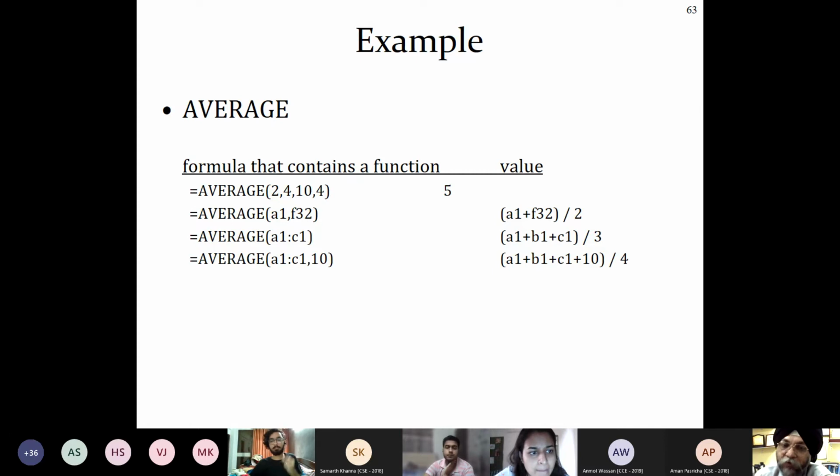Now what does this formula say? Equal to average A1 is to C1, comma 10. What does it say? How many cells are covered over here? 3 cells, and one more figure which is 10. We have to include that as well, okay?